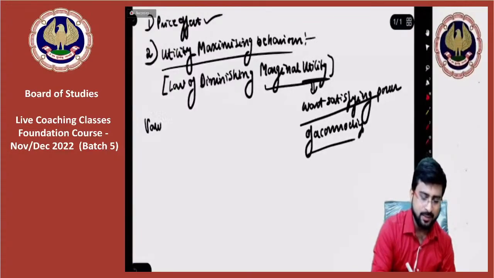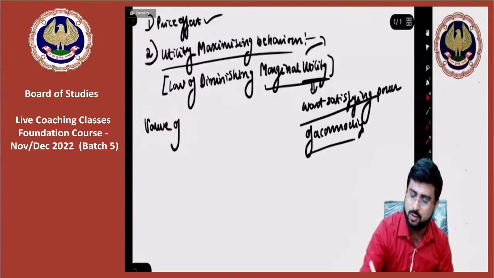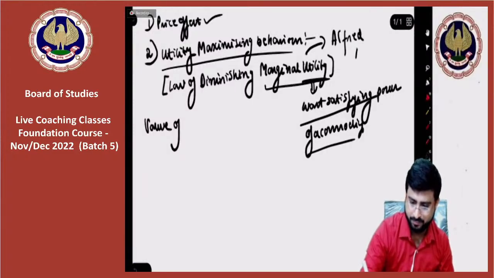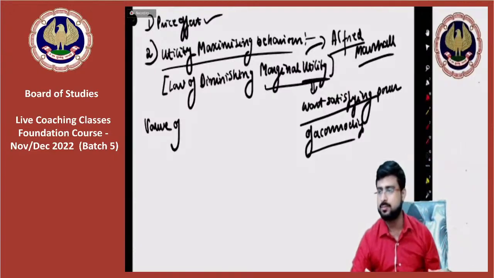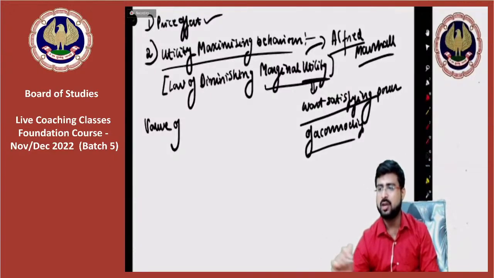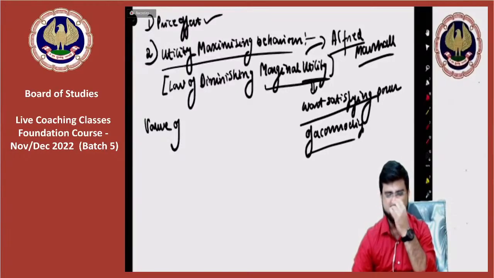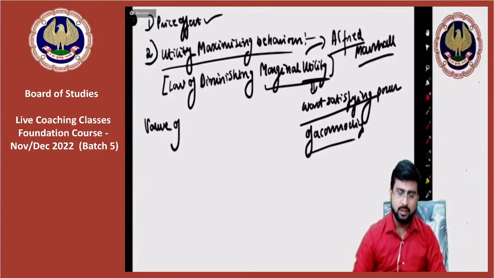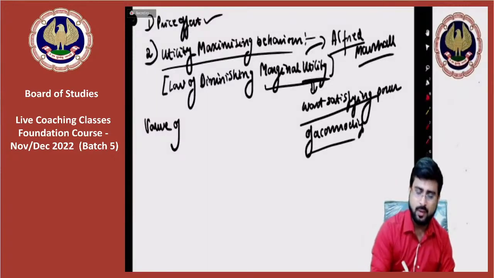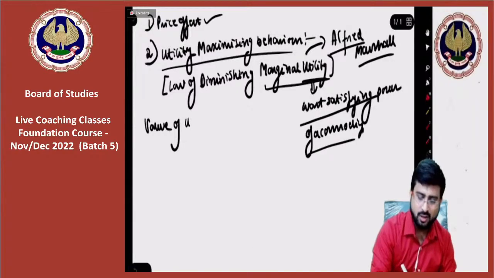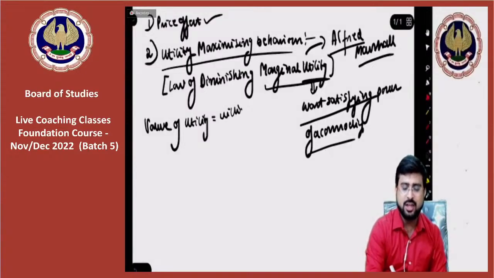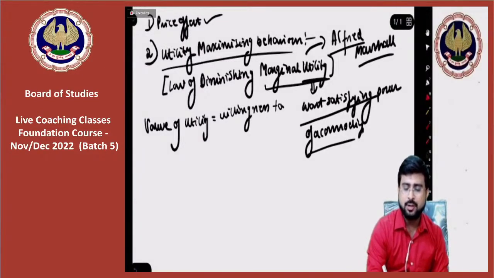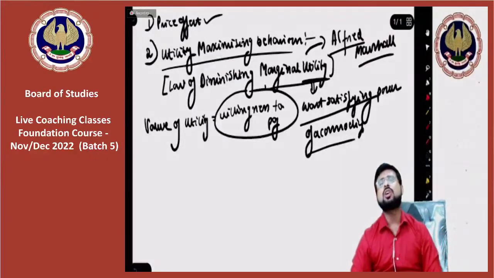Acha, who gave this law of diminishing marginal utility? Alfred Marshall. Please remember. Who gave the law of demand? Alfred Marshall. Please remember. So now pay attention everyone. Value of utility as per Alfred Marshall is willingness to pay. Whatever you are ready to pay is the value of utility. Willingness to pay. Now sir, what is law of diminishing marginal utility?